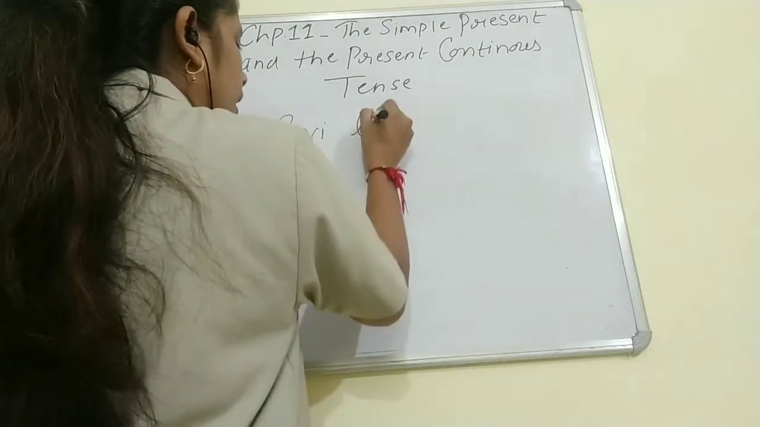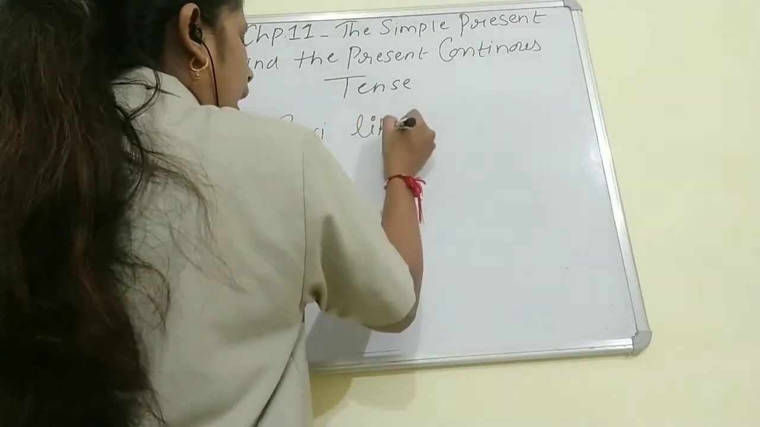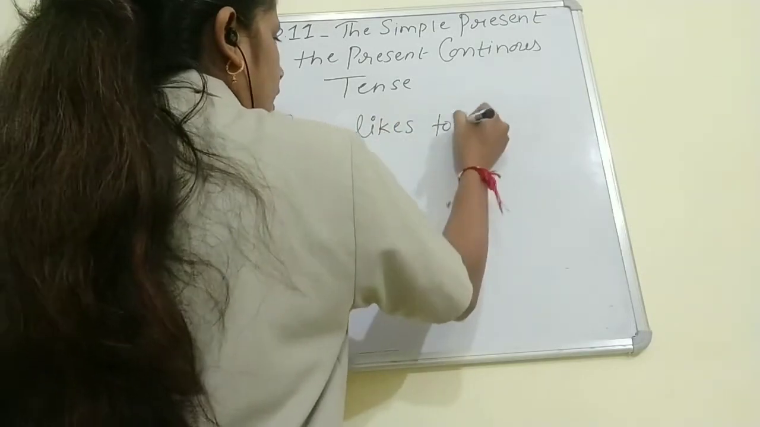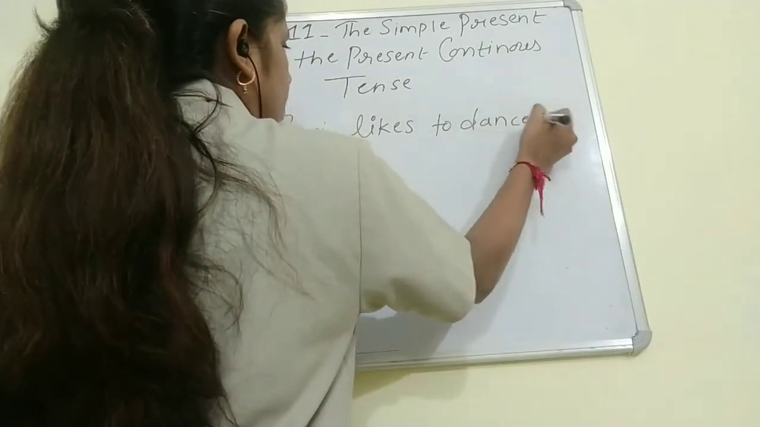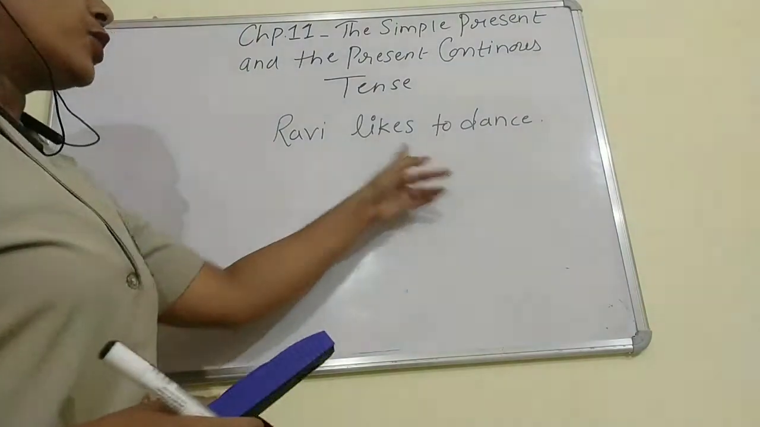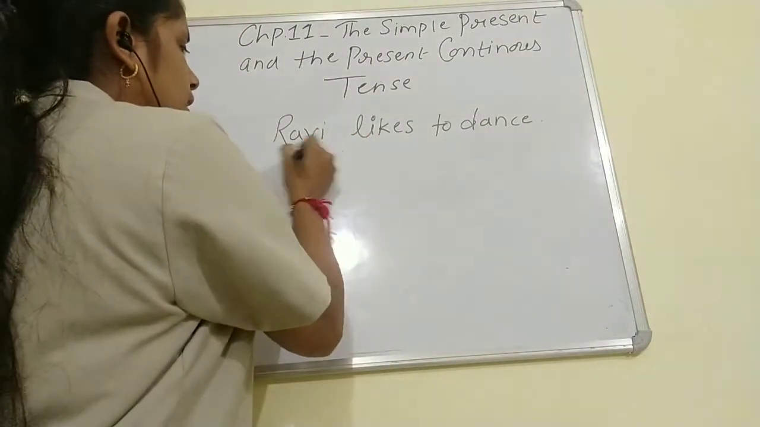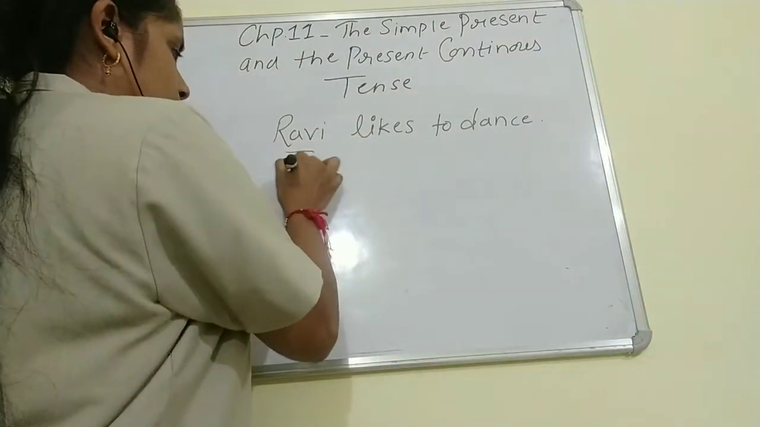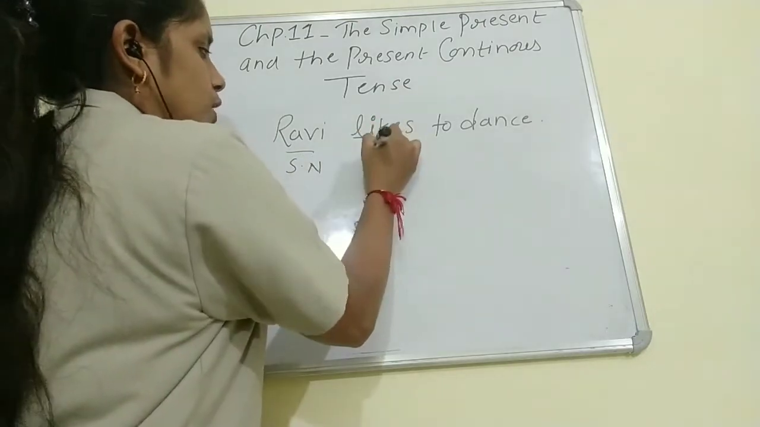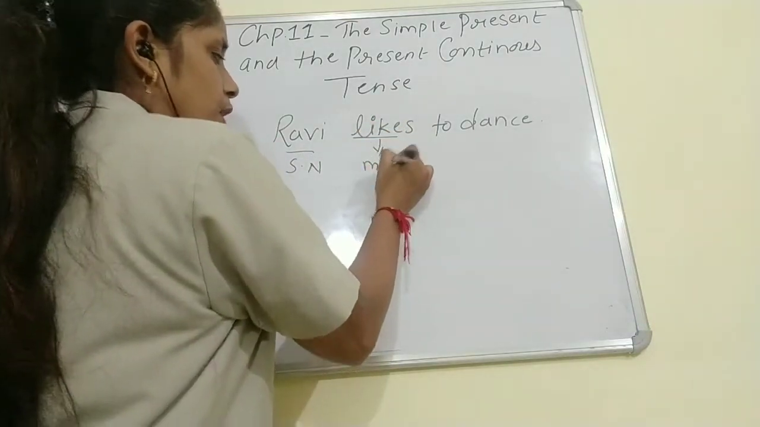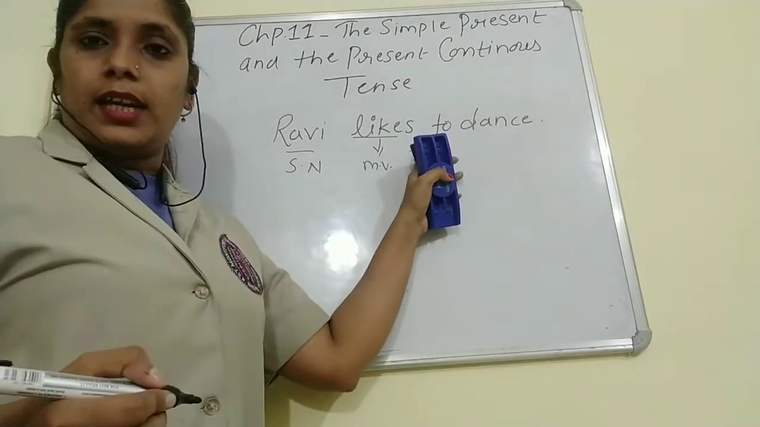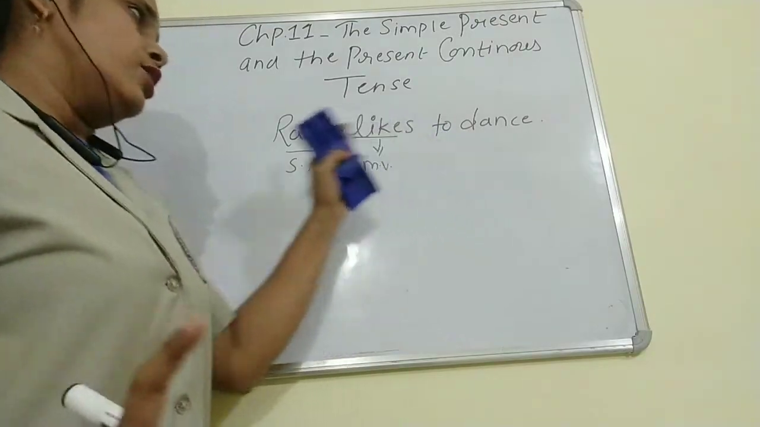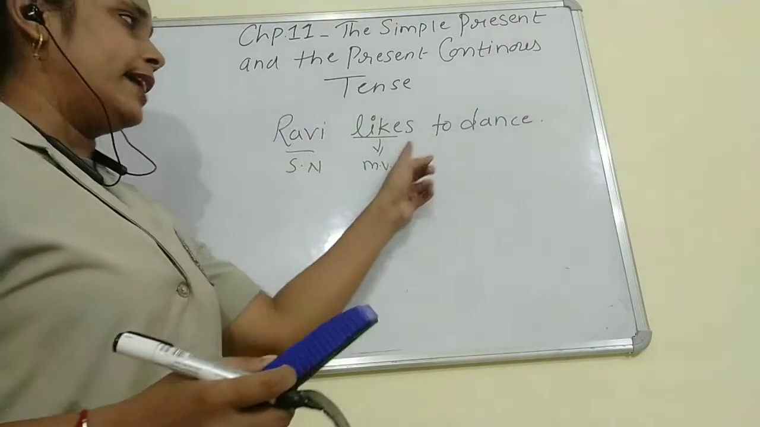Ravi likes to dance. See children, Ravi likes to dance. So Ravi is what? This is our singular noun, and like is our main verb. With the main verb I have added an s. So the sentence is Ravi likes to dance.